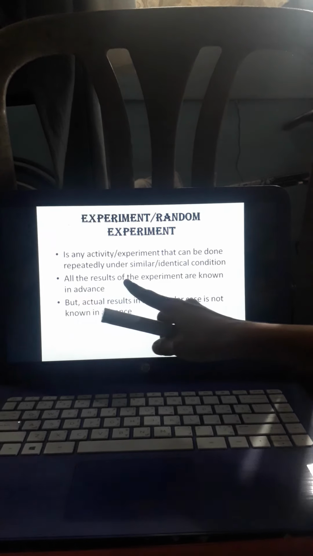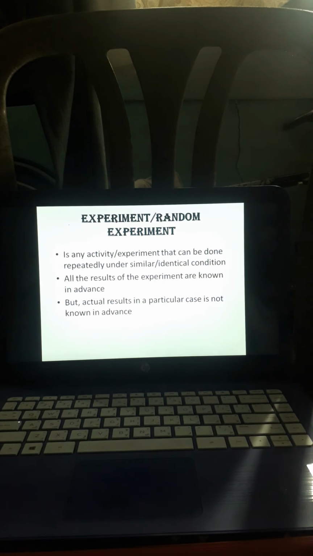Okay. And then, all the results of the experiment are known in advance. So, ano ba yung result na alam mong lalabas kapag nag-toss ka ng coin? So, kapag nag-toss tayo ng coin, ang alam mo pong lalabas dyan ay either head or tail. So, ayan na yung alam mong lalabas. Ayan na yung pinaka result po natin.